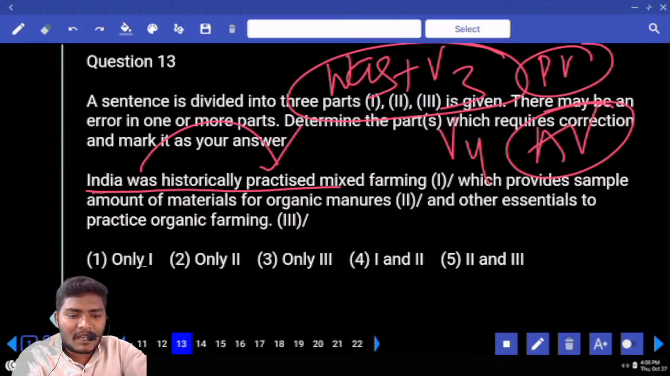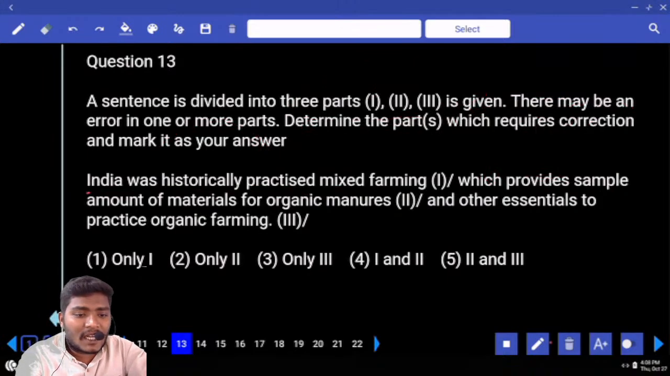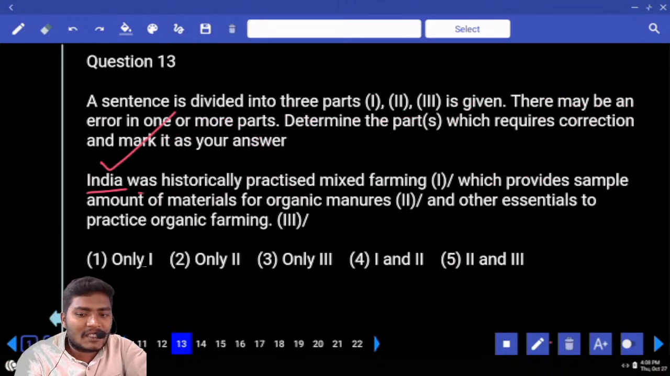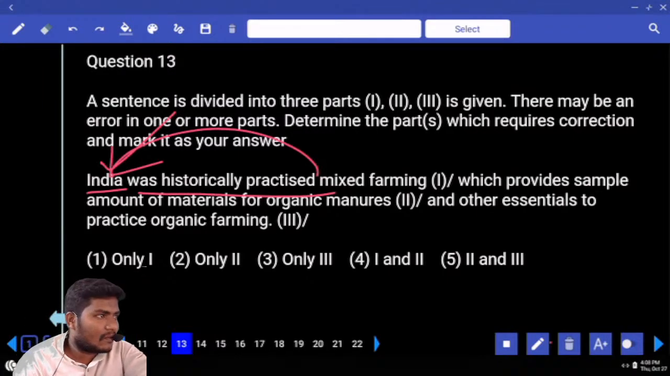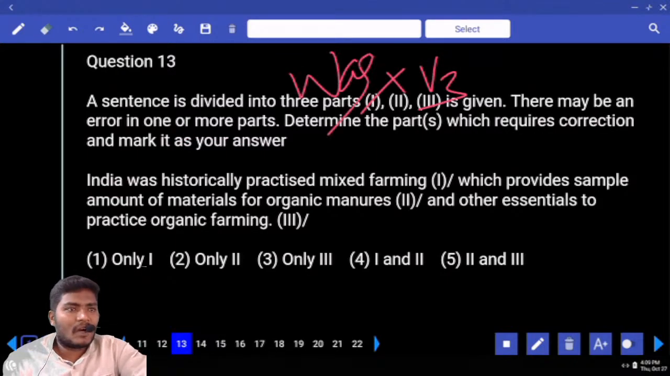Now, does this statement need to be in the active voice or passive voice? It must be in the active voice only, not passive voice. Why? Because we are referring to India as the one who is doing the action here. India was historically practiced, in the sense, can somebody practice India? No, that is absolutely wrong. So, India is doing an action. You cannot use V3 with the combination of was in this case. What is your answer? Tell me.